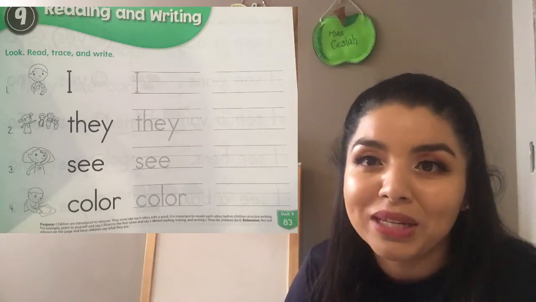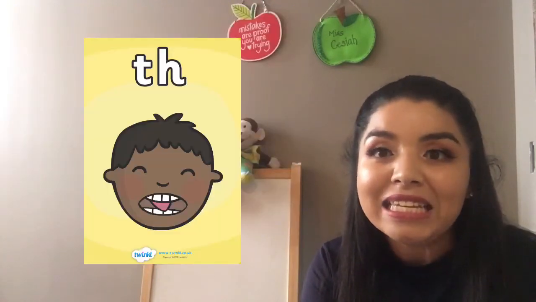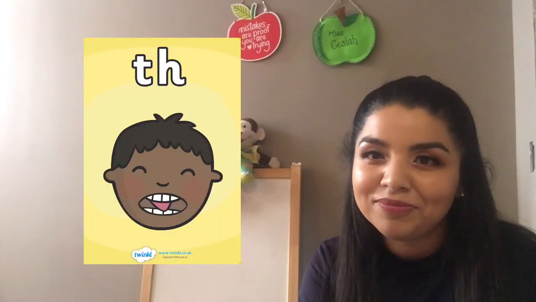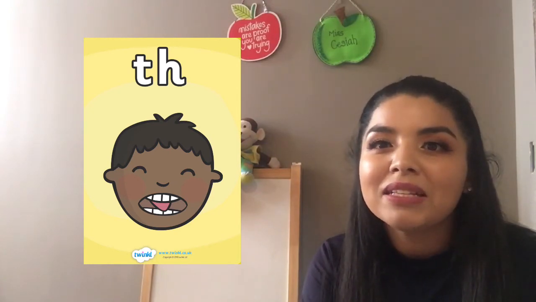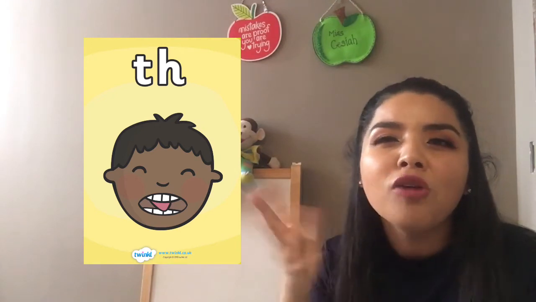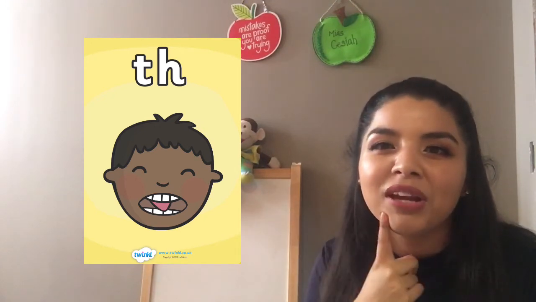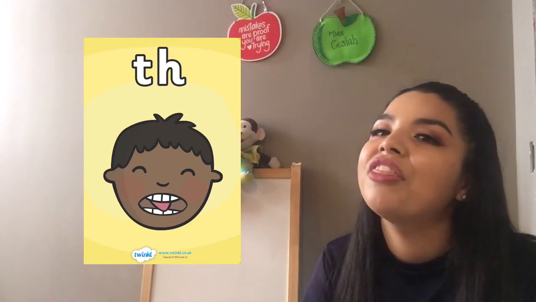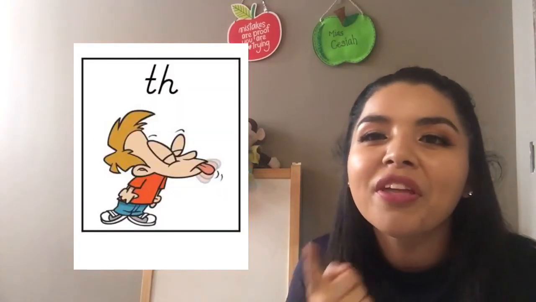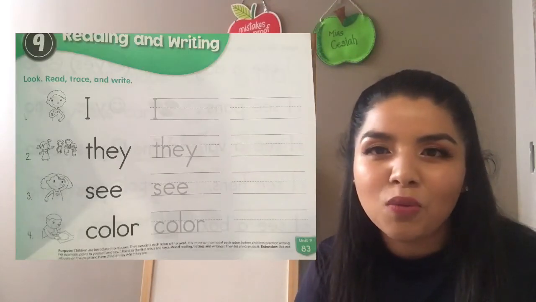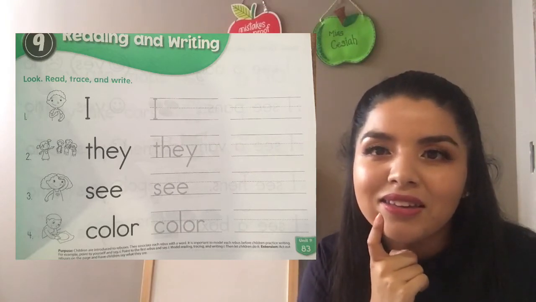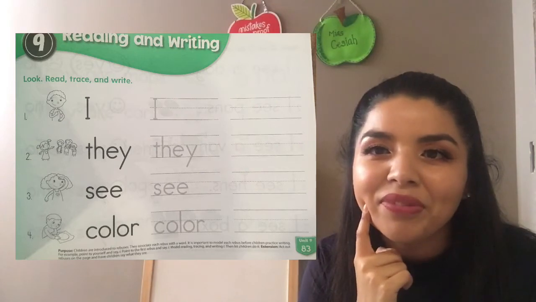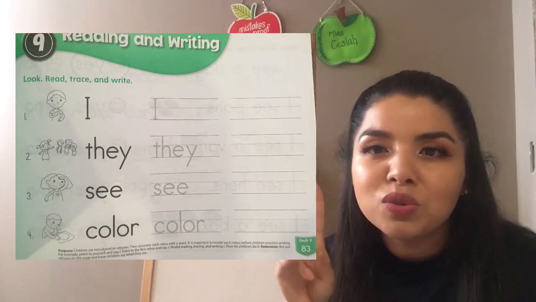We are going to read. We have there the letter T and the letter H. The T and the letter H are going to be like best friends. And they make this sound, the. Almost like the letter D. Okay, but it's more like the. Okay, so repeat with me, the. And we have there the letter E and the letter Y. So let's read it. They. Repeat. They. So number 2 says they.